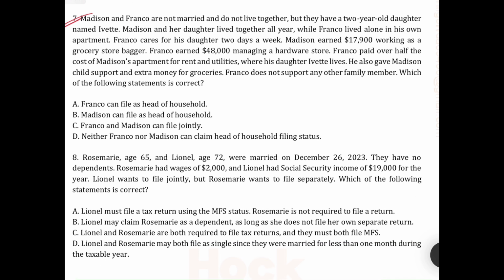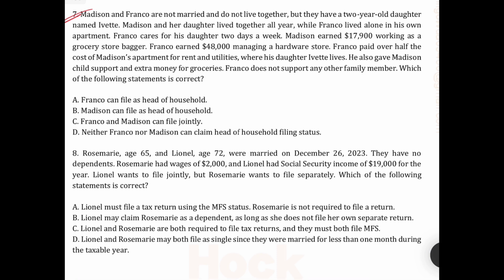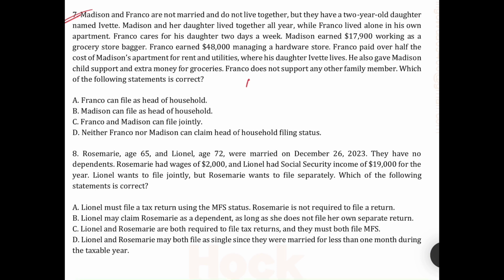Let's move to question 7. Madison and Franco are not married, correct? And they do not live together. But they have a 2-year-old daughter.